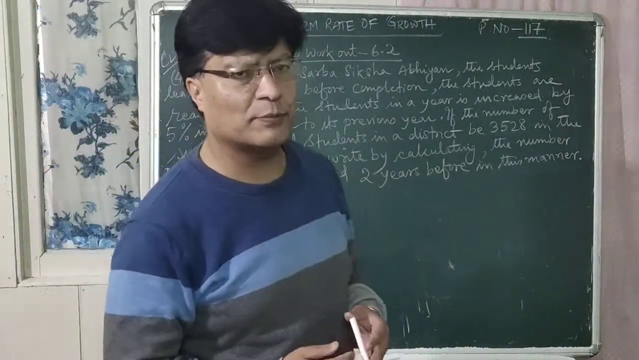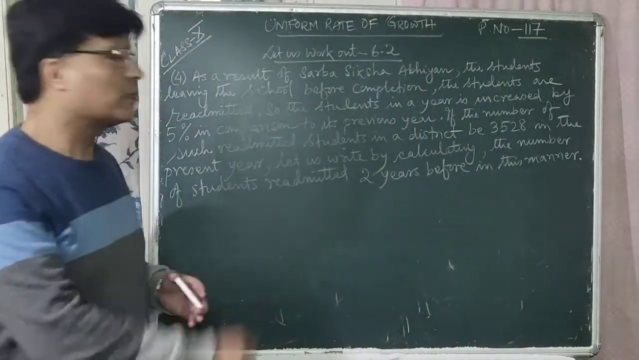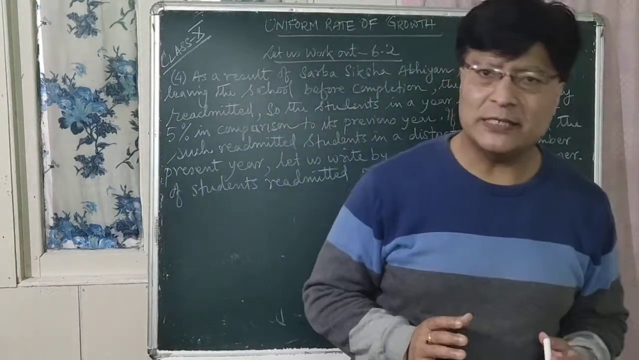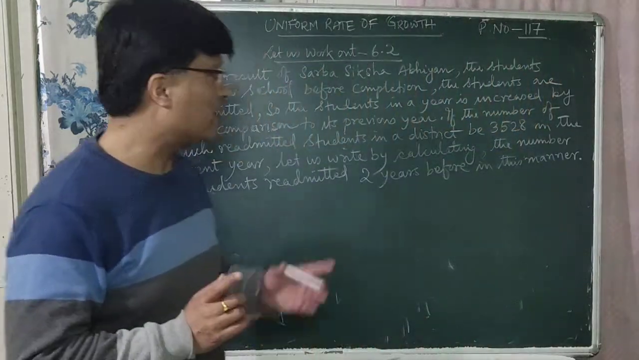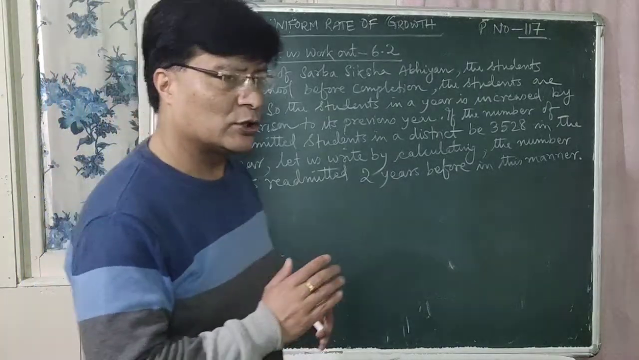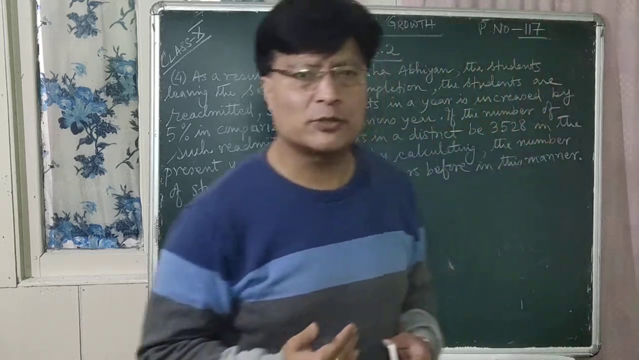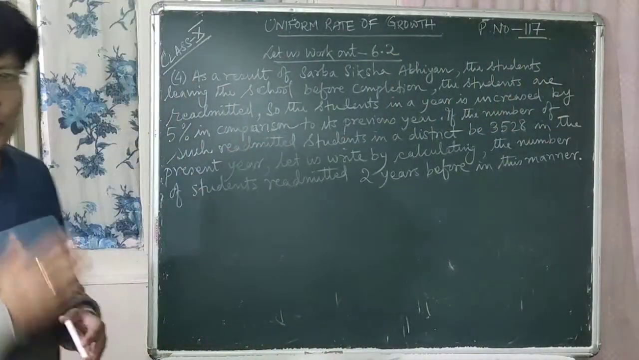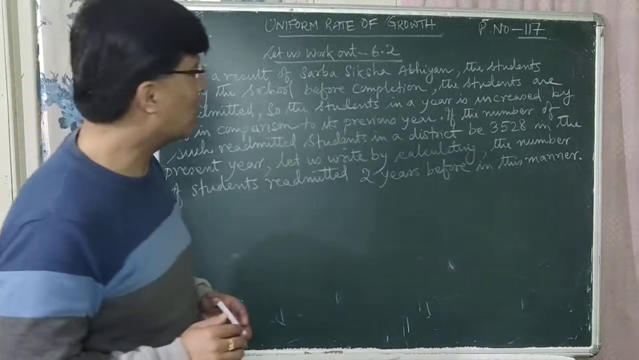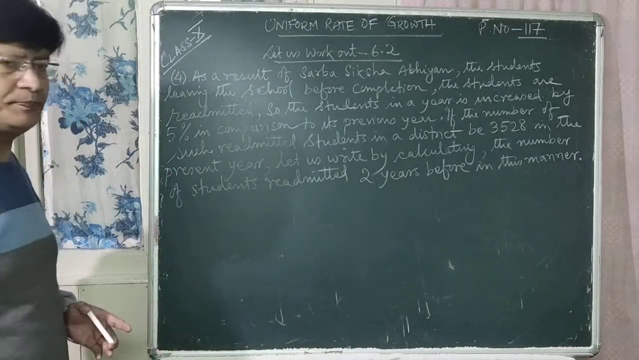In comparison to the previous year, right? So now in the present year, number of students readmitted is equal to 3528. So what was the number of students readmitted before 2 years in this manner? So is it clear to all of you? Question clear? So now we will do this question.